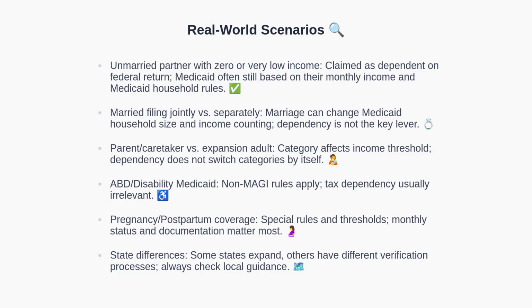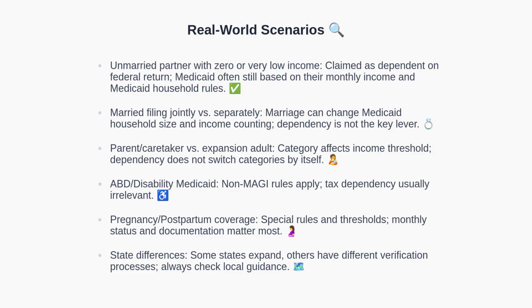Let's walk through common situations. First, if you are unmarried and claim your low-income partner as a dependent, Medicaid still generally looks at the partner's monthly income and the Medicaid-defined household, so coverage is often unaffected. Second, marriage changes things, because Medicaid counts spouses together and may adjust the household size and income.